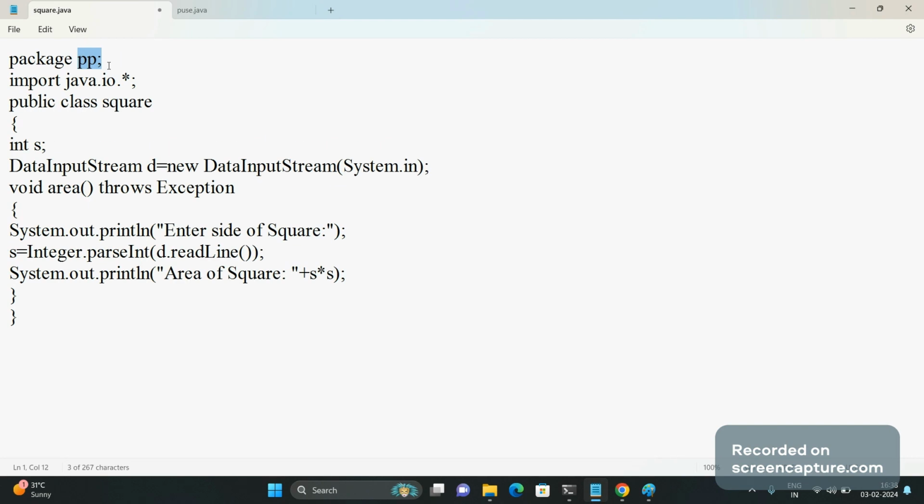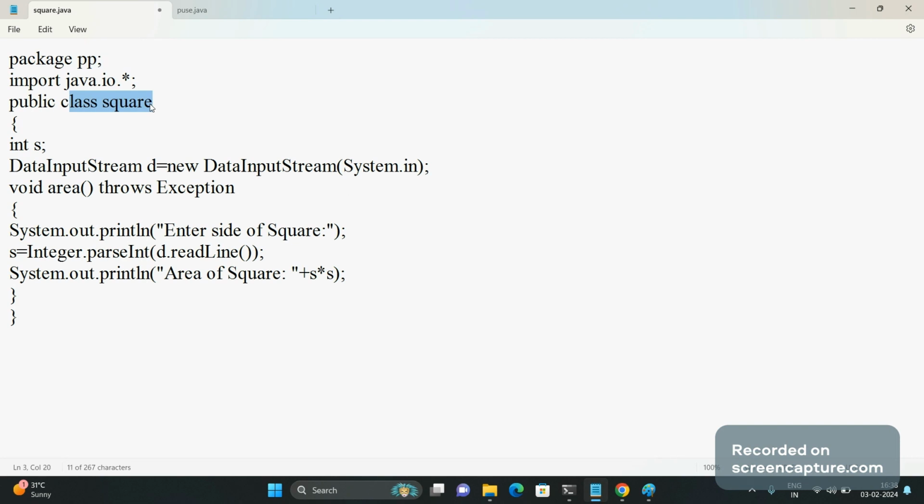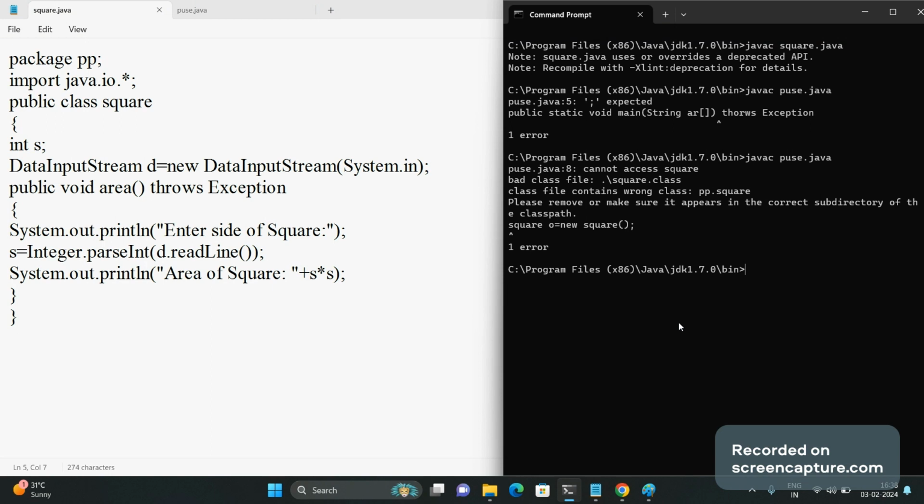This square file is available under the pp folder and this puse file is available under the bin folder. So we have declared the class as public, and this area function should also be declared as public. So save the code and compile again.